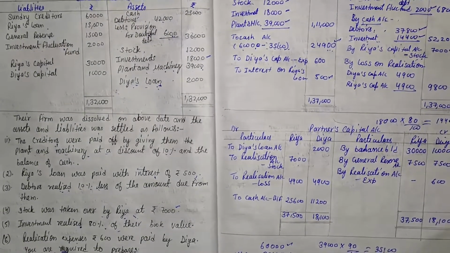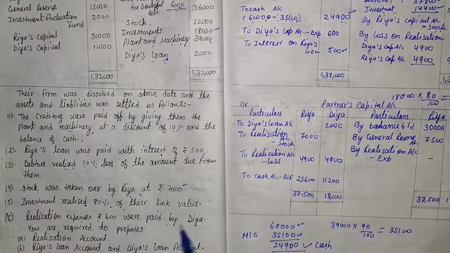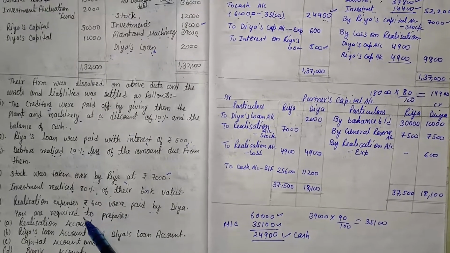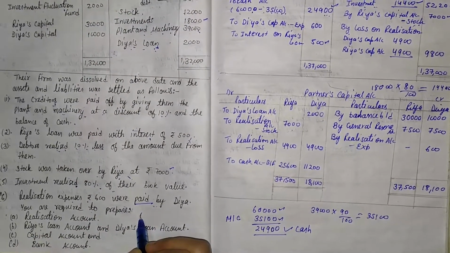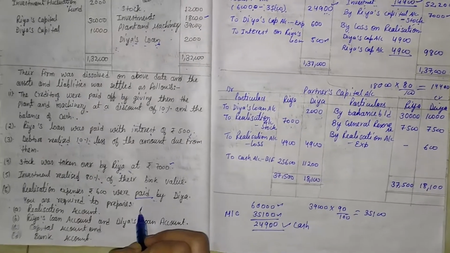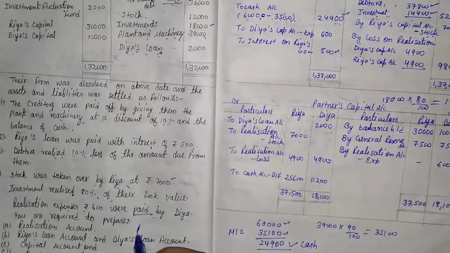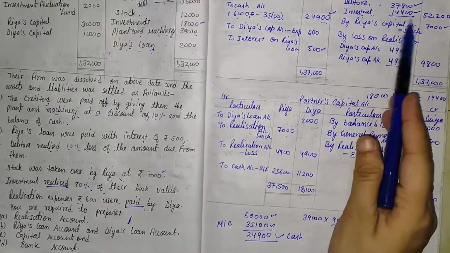Then the next information is realization expense were paid by Ria. So that is our expense. If paid type of information is given, that comes on the cash account. So there are two important topics. If the word released is given, that comes on the cash account balance in the credit side.